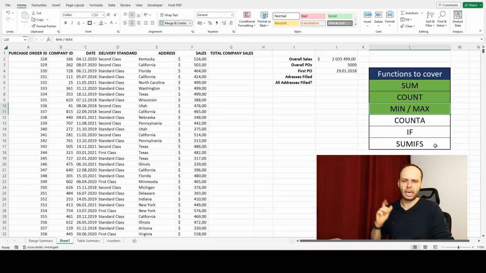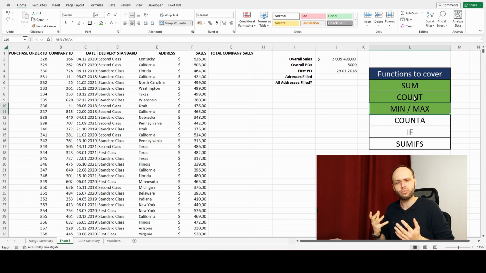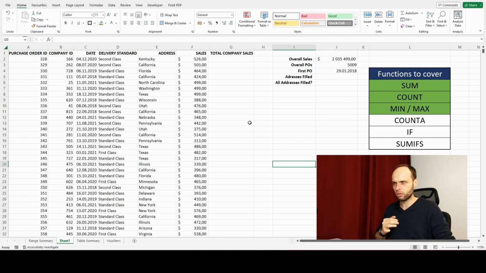We want to use COUNTA. Remember how I told you we're going to use the count to count the number of numbers we have? What if we want to count something that is not a number? Well, we use the other counter, COUNTA, which will simply count the cells that are filled. So this is a cell, this is a cell, this cell is filled, obviously, this cell is also filled. And we want to know how many addresses are filled, so perhaps there are some addresses that are not filled.